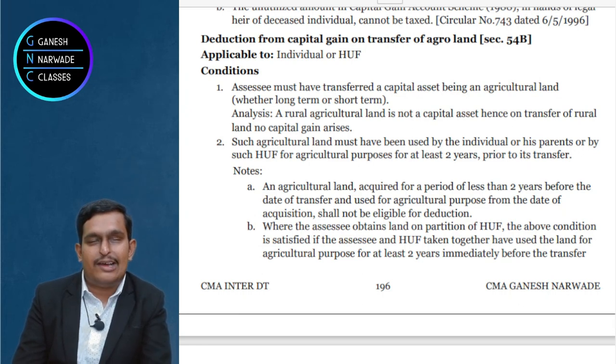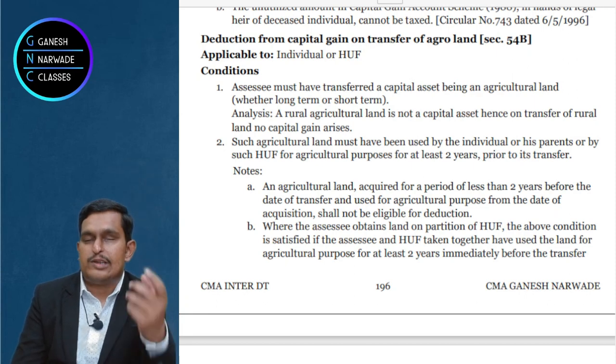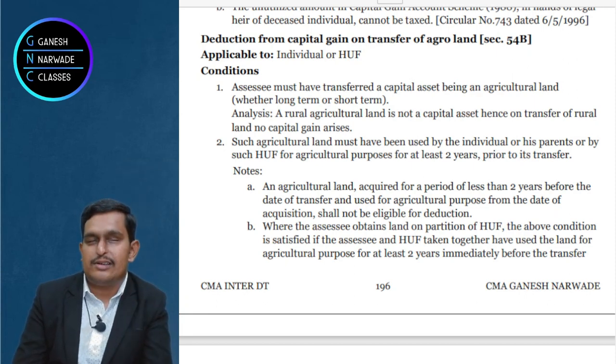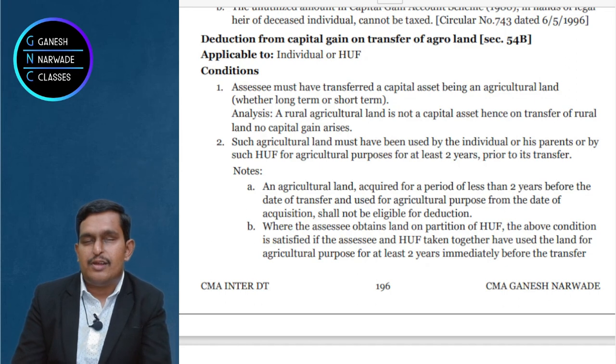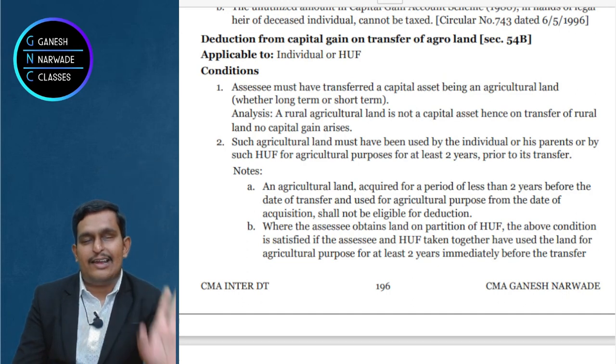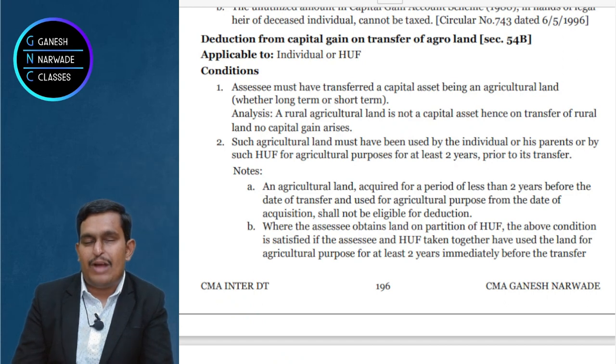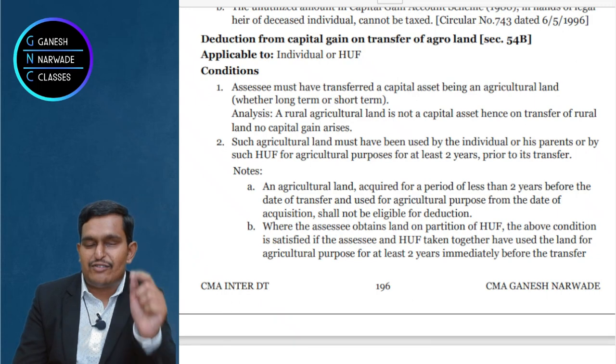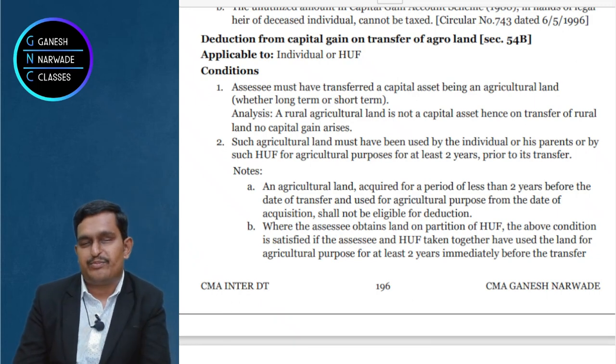So if rural agricultural land in India is not a capital asset, then there is no point of thinking about exemption under 54B, because it is not taxable under capital gain. When it is not taxable, will we think about exemption? Not at all, right? So rural agricultural land is excluded. Urban agricultural land, for that this 54B exemption is given.